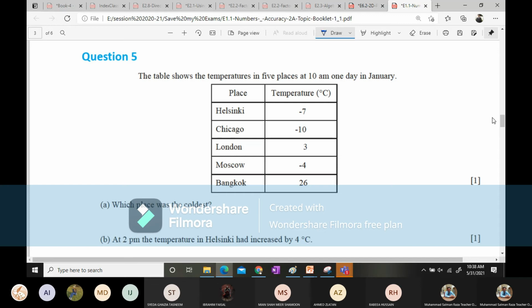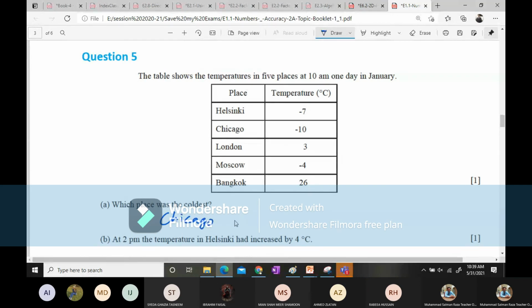London is 3. Moscow is -4. Bangkok is 26. Which place was the coldest? Chicago. Chicago is the coldest.